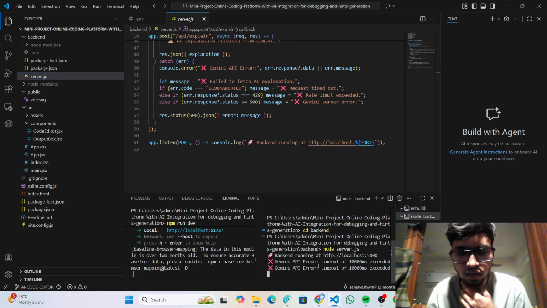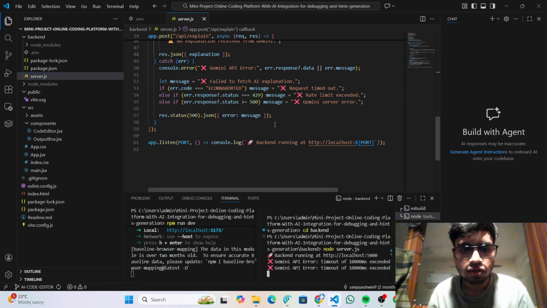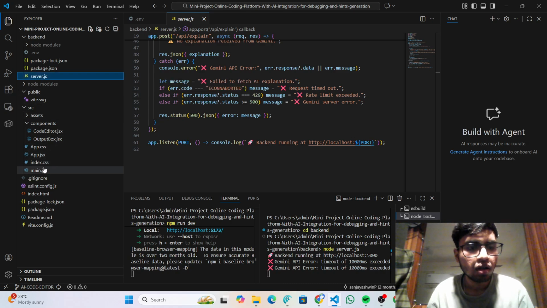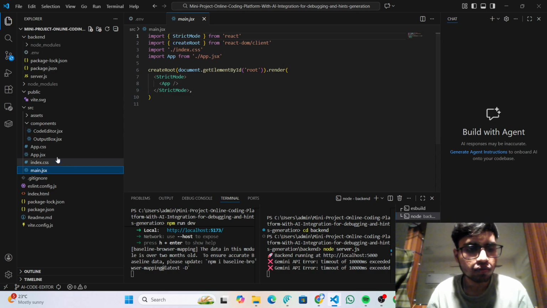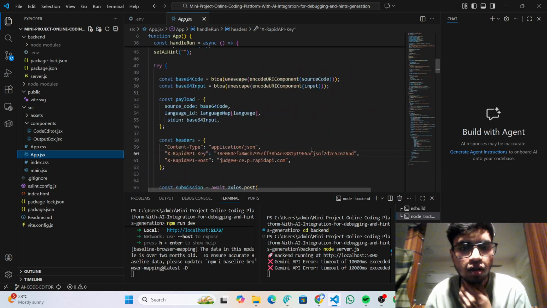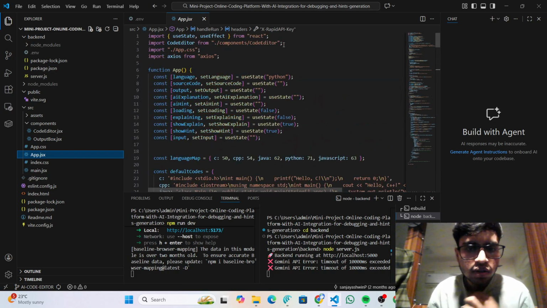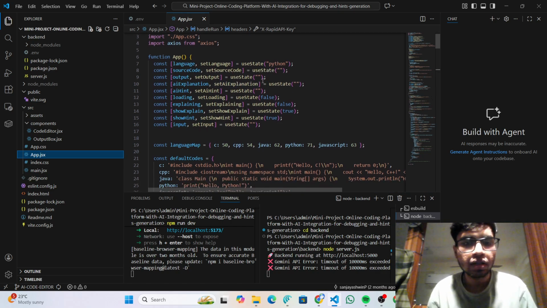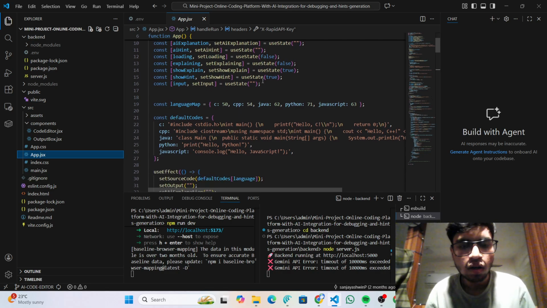This is running on port number 5000. It will process an API request from the output panel box to generate a hint, explanation and error. And this was our front end coding part for a secure environment. We import the Monaco code editor, where you can perform logical operations, updating states using useEffect.